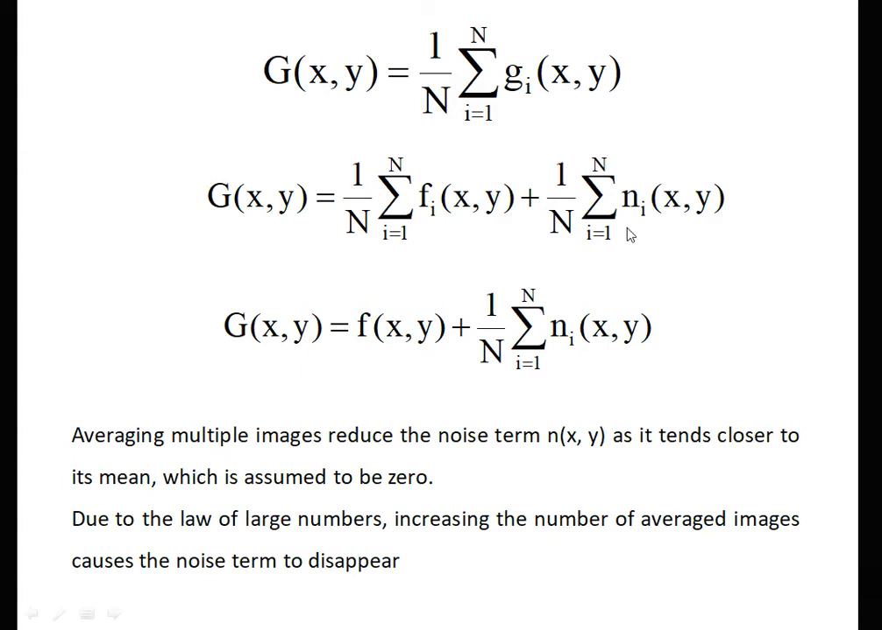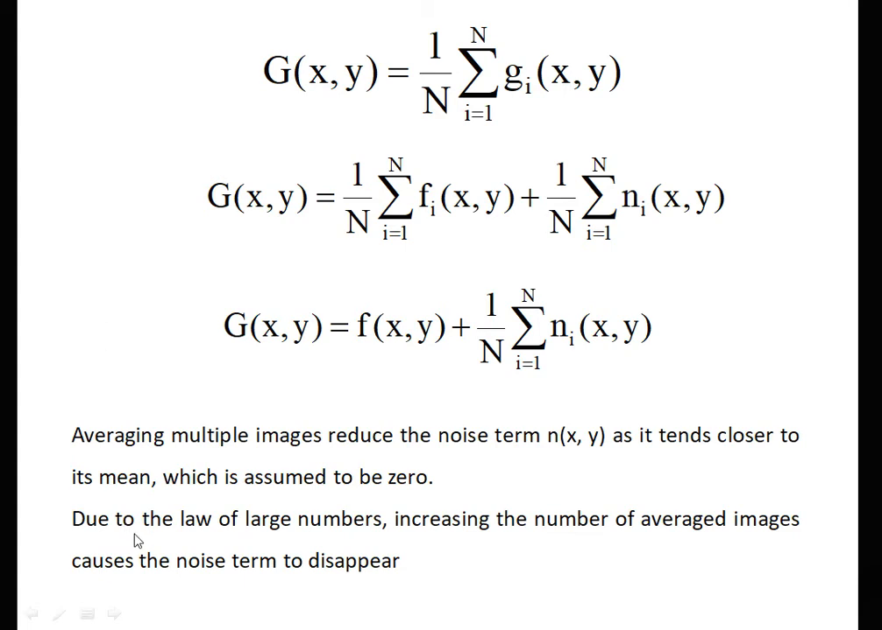Therefore, we get the answer at 0. That is, the mean of the noise part is 0. Therefore, averaging multiple images reduces the noise from term n(x,y) as it tends closer to its mean, which is assumed to be 0, because we assume that noise is randomly induced in an image, and when we take the average of that set of images, that is the same image but a set of images,